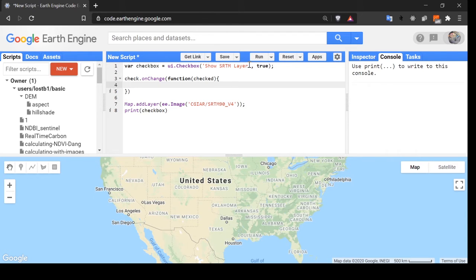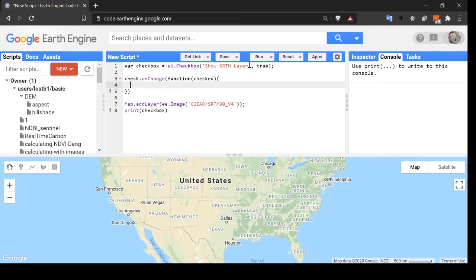Whenever the state of the checkbox is changed, we are going to display the layer.